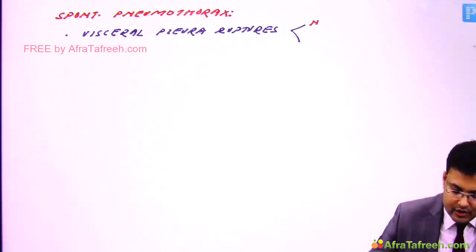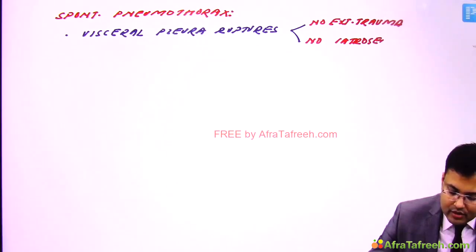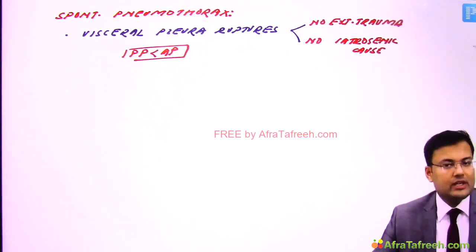So there is no external trauma and there is no iatrogenic cause. Simple. And we discussed here that pleural pressure is less than atmospheric pressure in spontaneous pneumothorax.